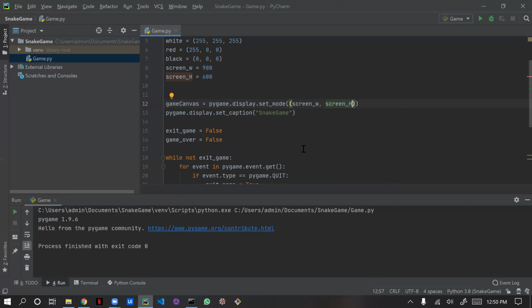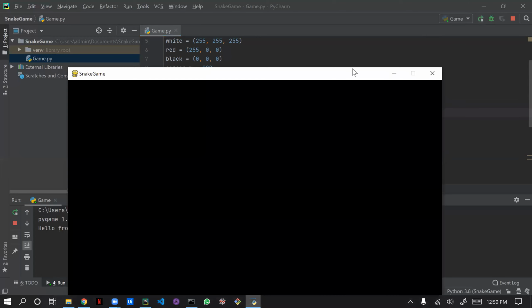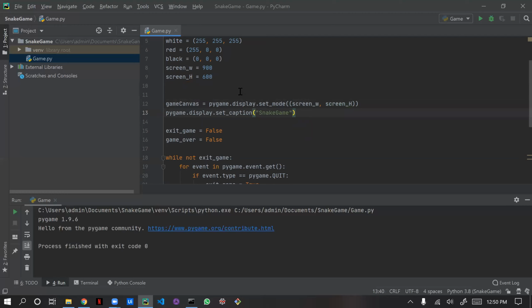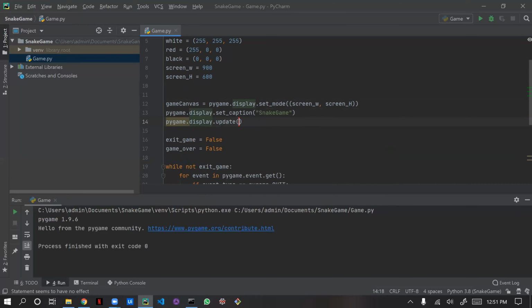After doing this, we need to update the details to the frame, because when I am running this, the same black window will be coming. Why? Because if we are passing any values, we need to update our frame. For updating our display, we need to use the pygame.display.update function. It is a function that will update the details to the frame. Now if I save this and run this, oops, again it didn't come.